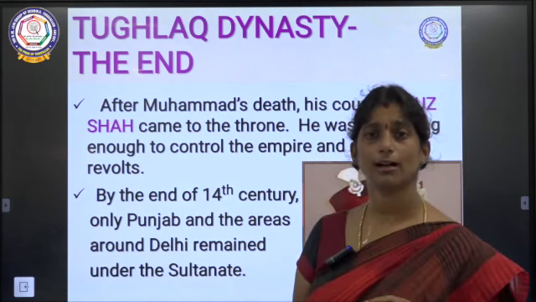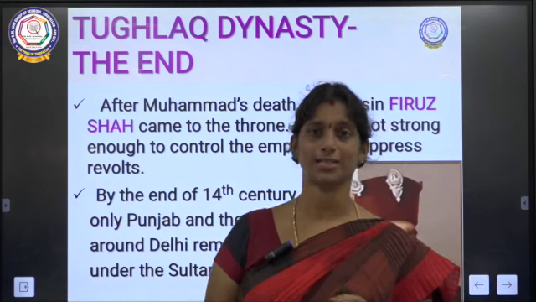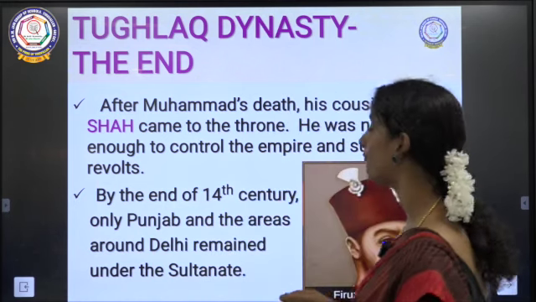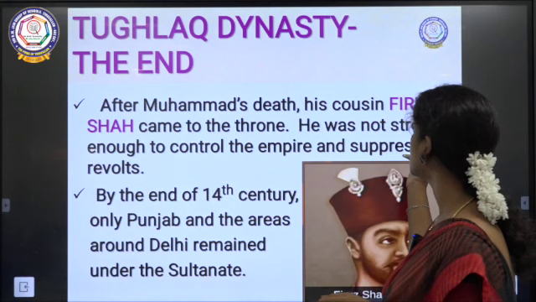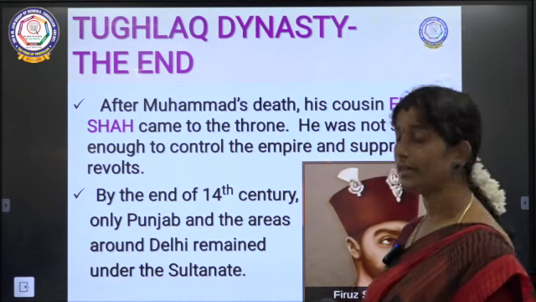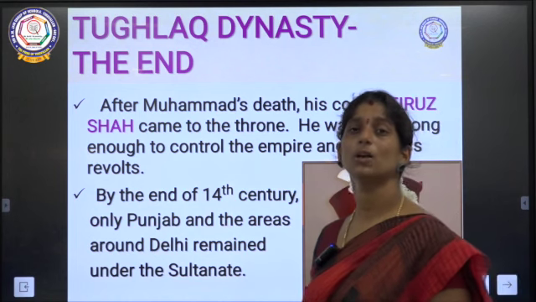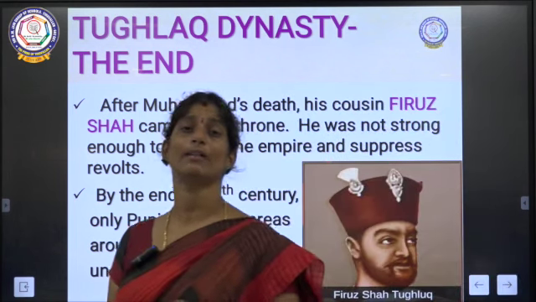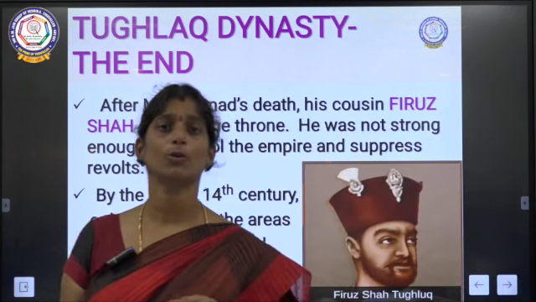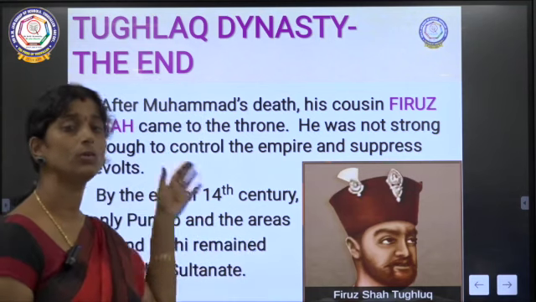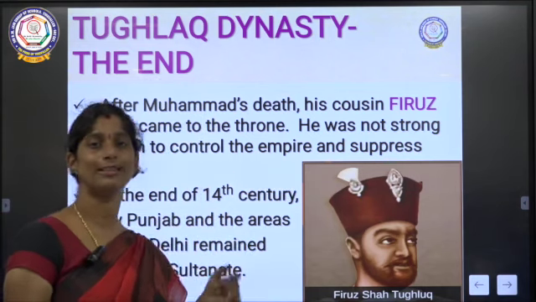So Firoz Shah was not as efficient as Tughlaq. Okay, so he didn't have proper control. So he wasn't strong enough to control the empire and suppress the revolts. So revolts is nothing but people who were against the empire, who were fighting. Okay, so he was not strong enough to control all these people.